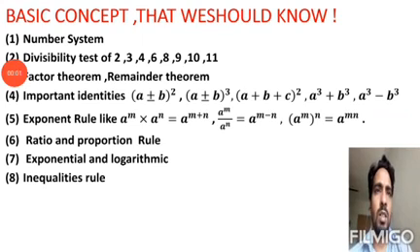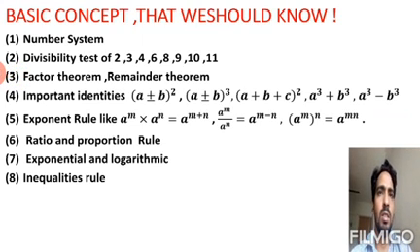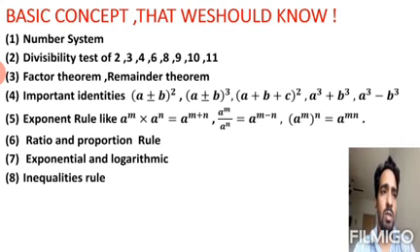And now the basic concepts that students should know from class 9 and 10: number system, real numbers, divisibility tests of 2, 3, 4, 6, 8, 9, 10, 11. We have done factor theorem and remainder theorem in 9th standard that we should know for 11th and 12th. Important identities like (a plus b) whole square, (a minus b) whole square, (a plus b) whole cube, (a minus b) whole cube, (a plus b plus c) whole square, a cube plus b cube, a cube minus b cube.